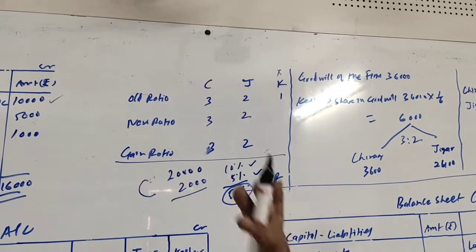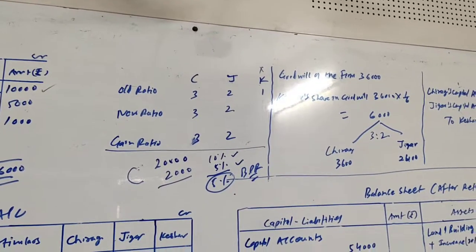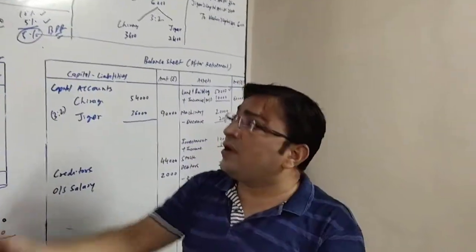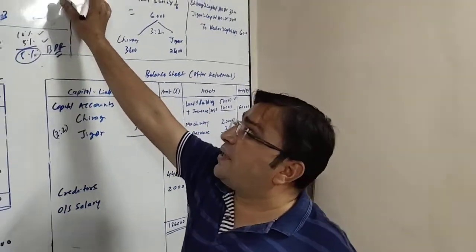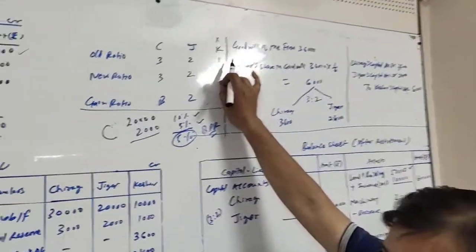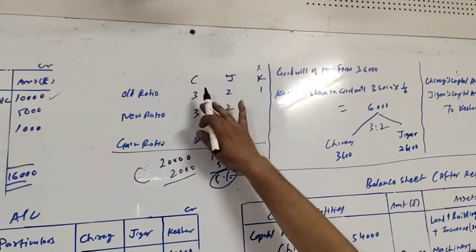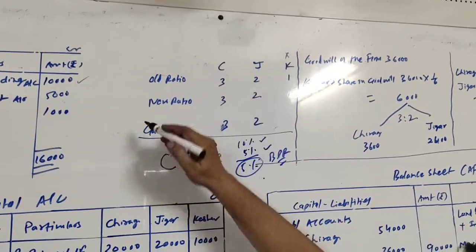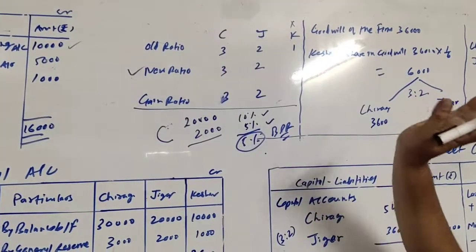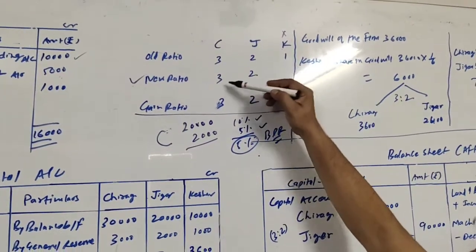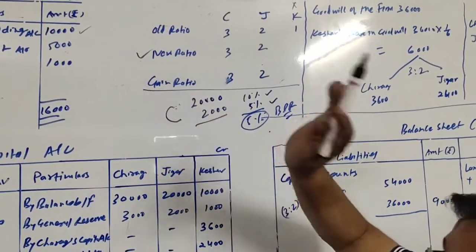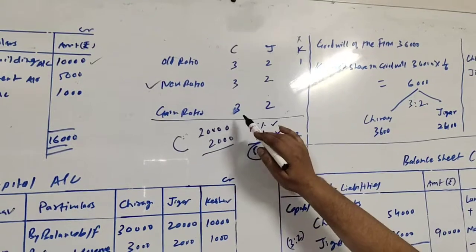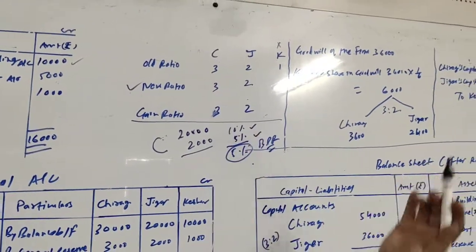Why? Because there is nothing given how they are going to distribute future profit, or how they are going to distribute the profit share of this Keshav. Okay, so they will be continuing with their old ratio. The old ratio is 3:2 between Chirag and Jigar. So new ratio will also be 3:2 between Chirag and Jigar. Now friends, if old ratio and new ratio is same, in that case we very well know this gain ratio is also going to be same. So we don't need to find here gain ratio. Gain ratio will be 3:2.